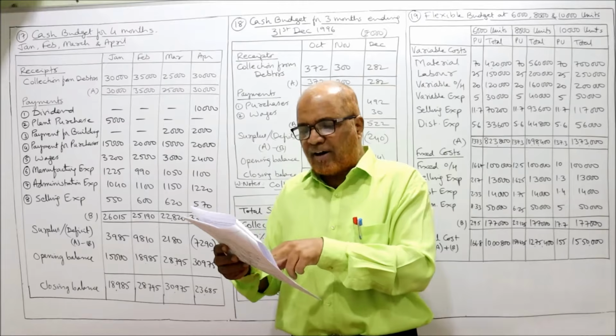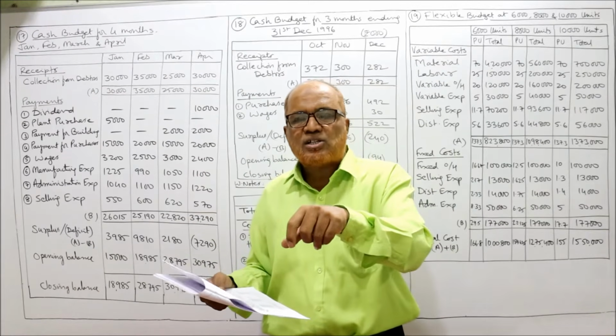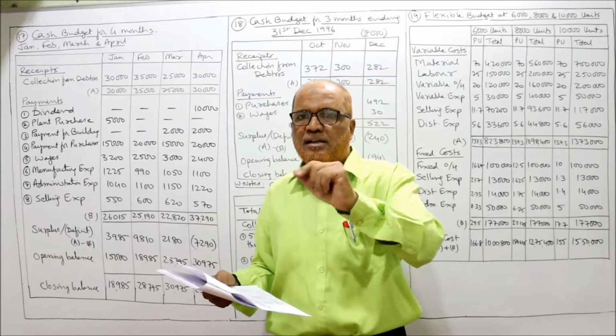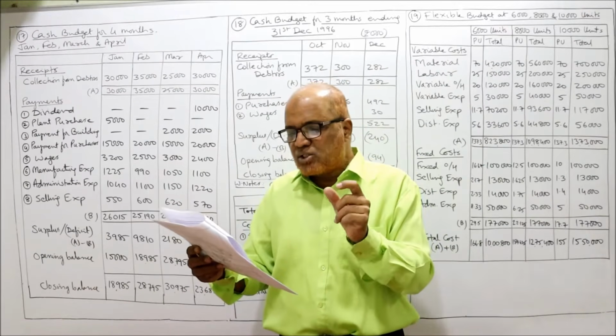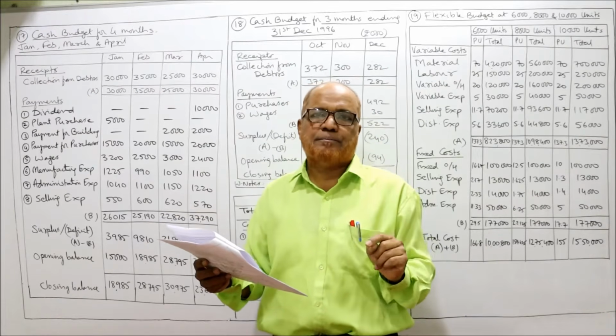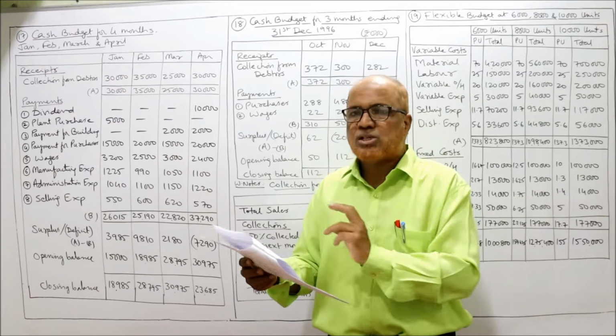Then the lag in payment of other expenses is 1 month. Just like wages, the delay in payment of other expenses is also 1 month. November expenses will be paid in December. Then the balance of cash in hand on 1st January, the beginning of the budget period, the opening balance is 15,000.